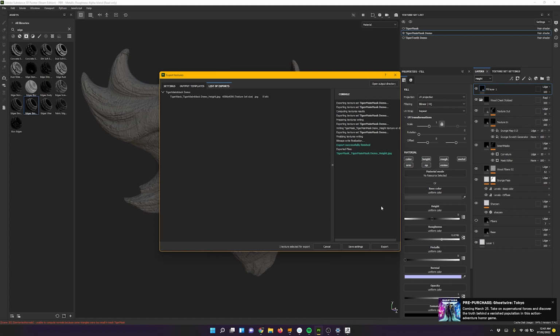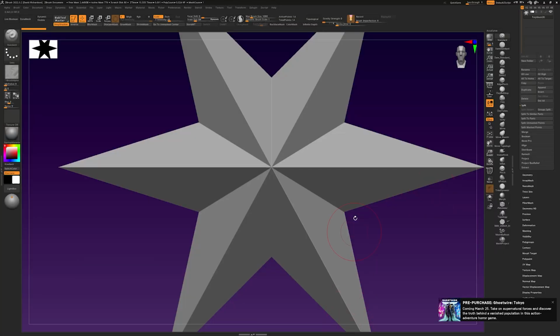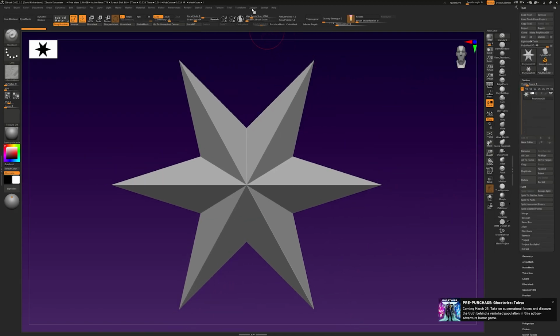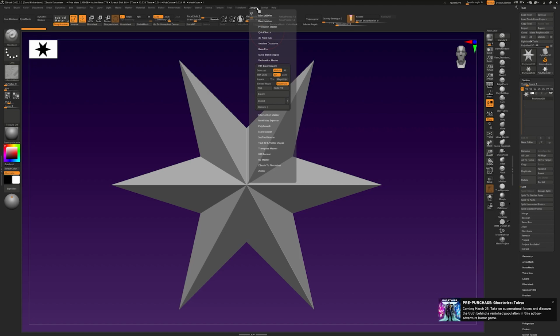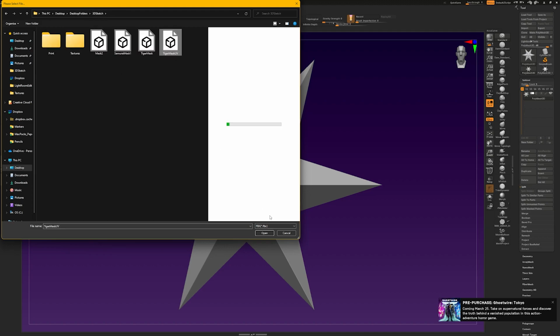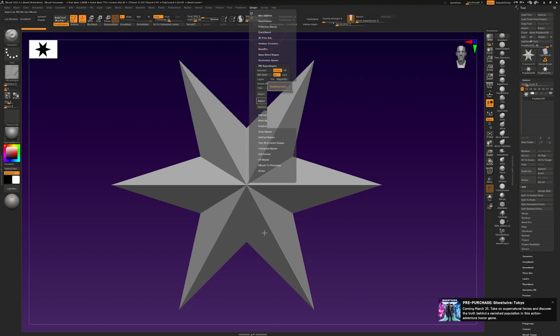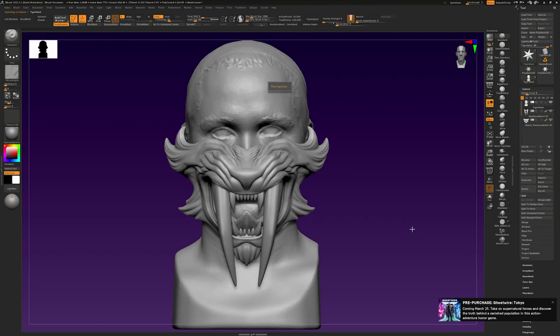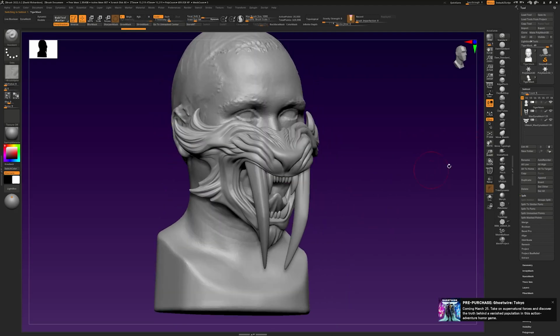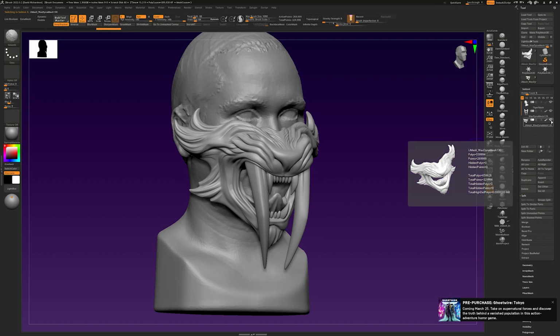Okay, now we're ready to move on to ZBrush. So now we're here in ZBrush, and we're going to import our new mesh. Open up ZPlugin, find the FBX Export Import menu again, and this time press import. Let's open up our tiger mask UV, which has UVs unwrapped, and now we'll select our main mask, the one that we've added detail to.